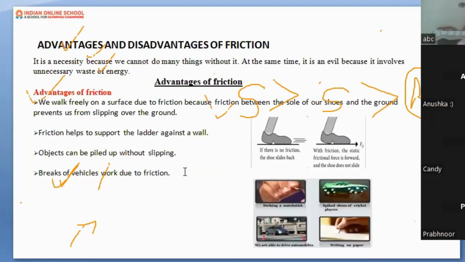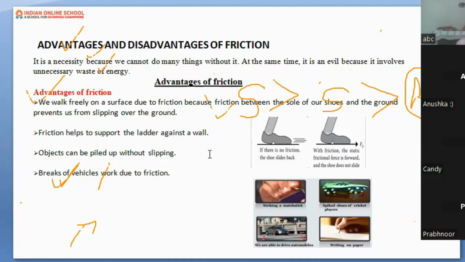Now here comes the crucial topic: advantage and disadvantage of friction. We understood what friction is, the types of friction, and the factors affecting it. Now why is it important to us? Do you know, if friction is not there, think of the situation, can we move? Can you answer this question? Can we walk or run if there is no friction?